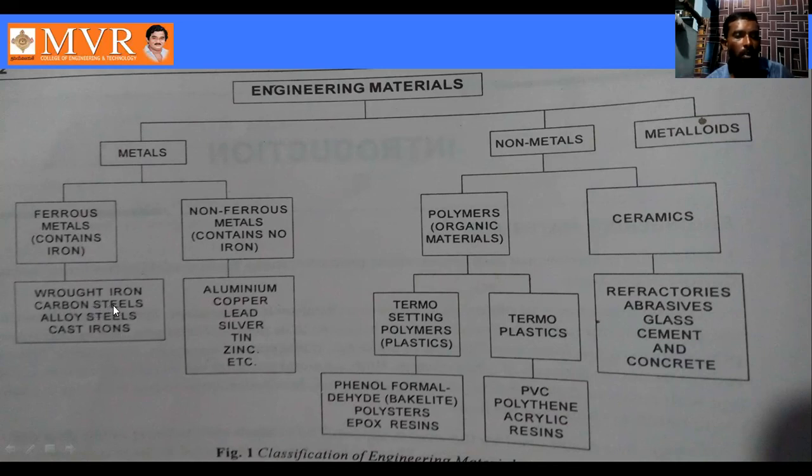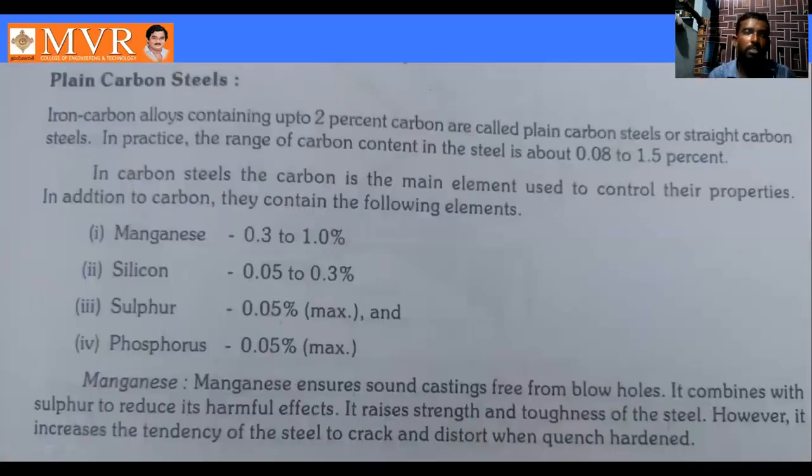We will discuss carbon steel, or plain carbon steel, and next alloy steel. Today we start with plain carbon steel. Iron-carbon alloys containing up to 2% carbon are called plain carbon steel or straight carbon steel. In the iron equilibrium diagram, the carbon content from 0 to 2% is called plain carbon steel, or straight carbon steel.